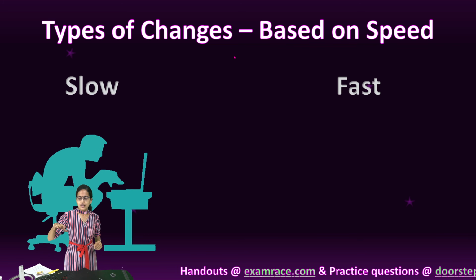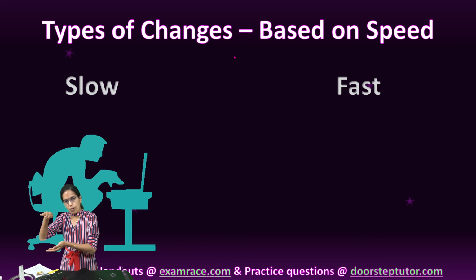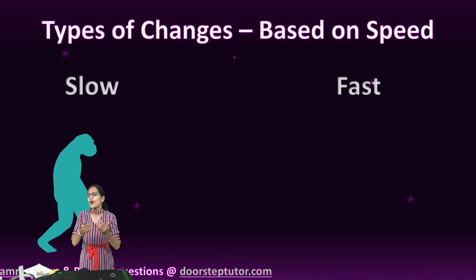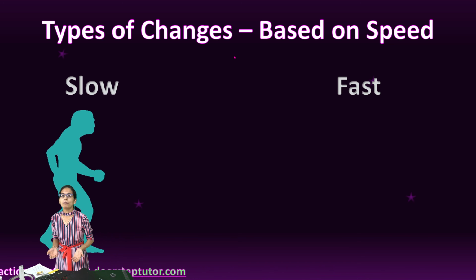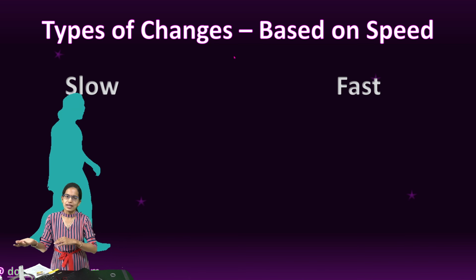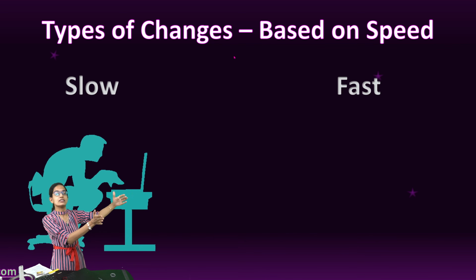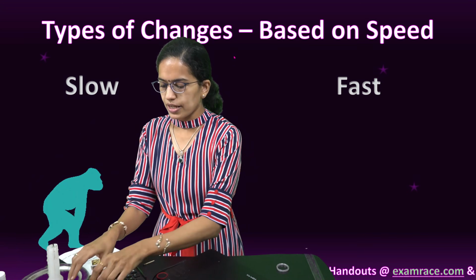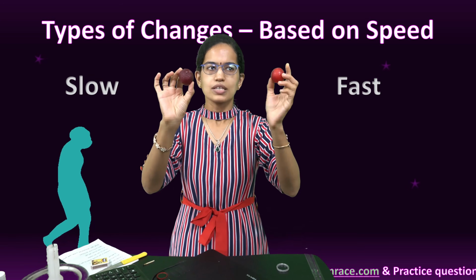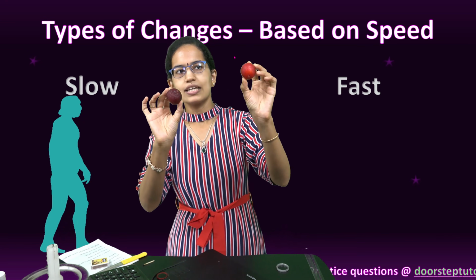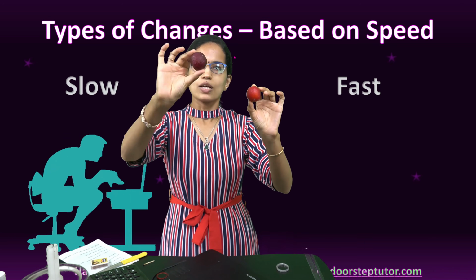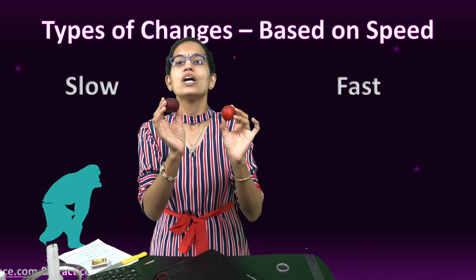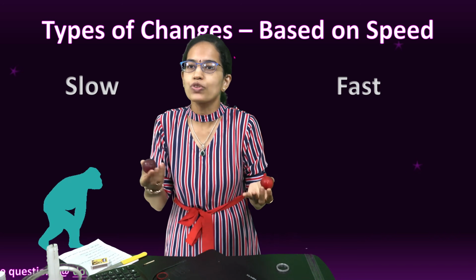For example, a child grows from a little baby to an adult and then to an old age person. Or we can have another example, our evolution from primates. So, human beings evolved. Again, a slow change. Another good example we have here are two plums. One of those you can see is a little red. The other one is dark maroon. So, this is an example of a slow change, ripening of the fruits.